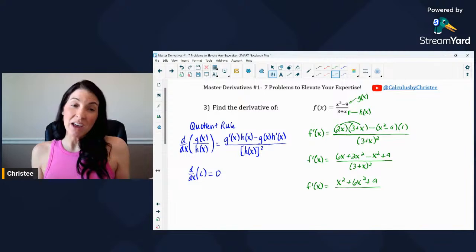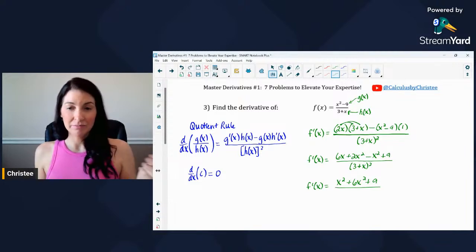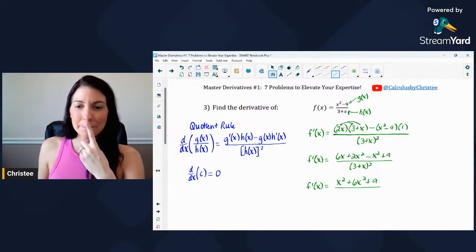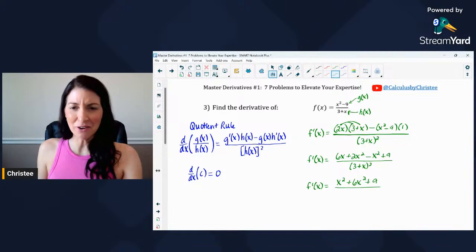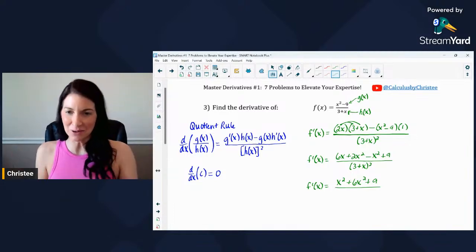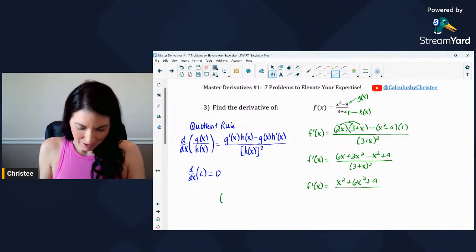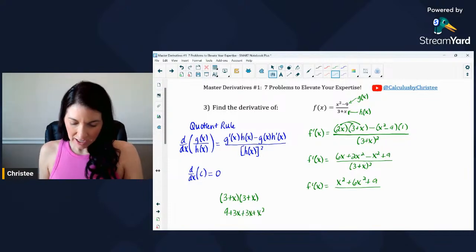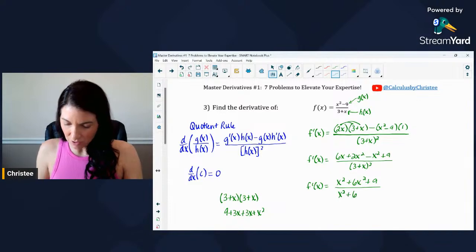I could do that, or I could factor the numerator. What do you feel like doing? Do you feel like multiplying it out or factoring? We did factoring in the last problem, so let's go ahead and multiply this one out. So I would have 3 plus x squared, which is 3 plus x times 3 plus x. If I multiply this, I would have 9 plus 3x plus 3x plus x squared. And combining those like terms together, let's put the denominator here, x squared plus 6x.